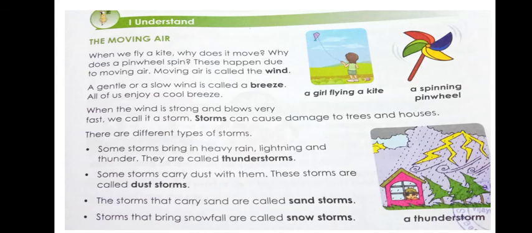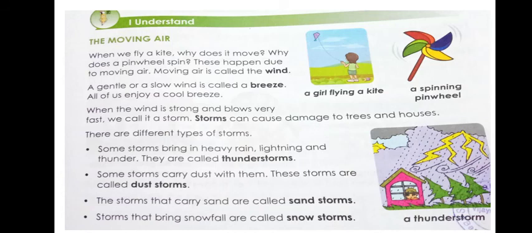When the wind is strong and blows very fast, we call it a storm. Storms can cause damage to trees and houses. In rainy season, you can see these storms.